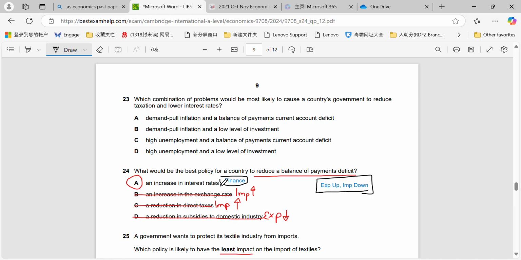It can make our assets more attractive to foreign investors, and that means they can earn a higher return on their investments compared to other countries that might have lower interest rates. So it's essentially going to be an inflow of foreign capital, or an inflow of investment, and that will allow us to reduce the balance of payments deficit, or to finance it in particular, which will allow us to reduce it.